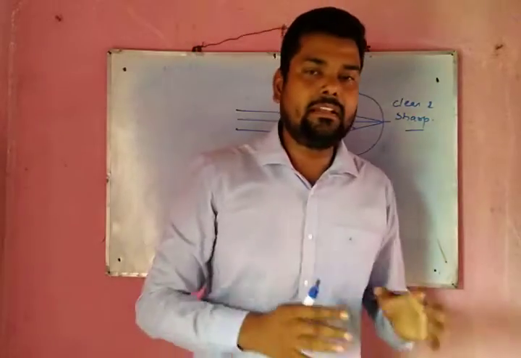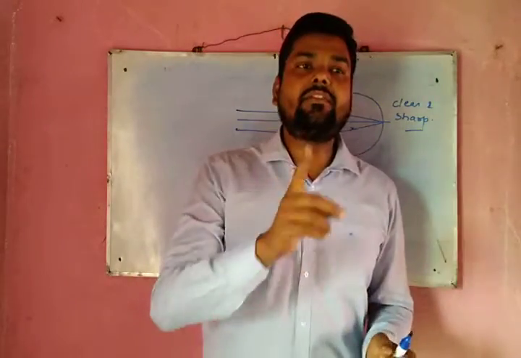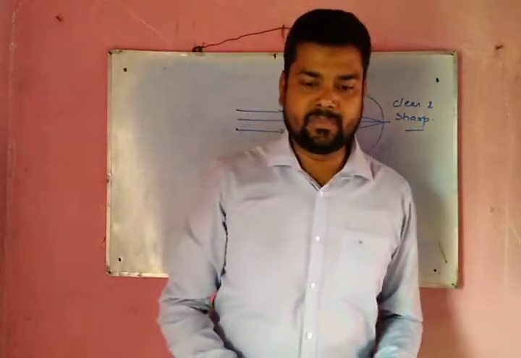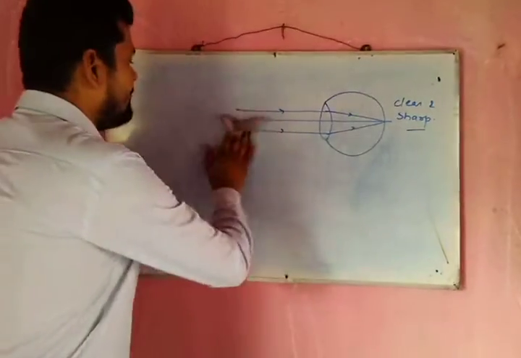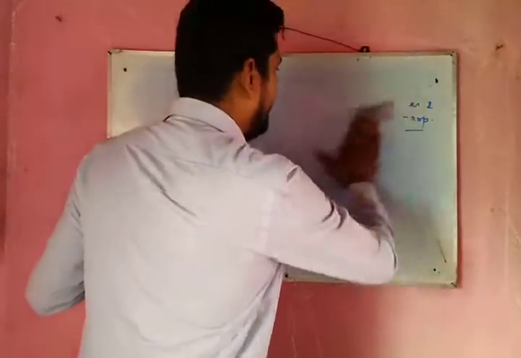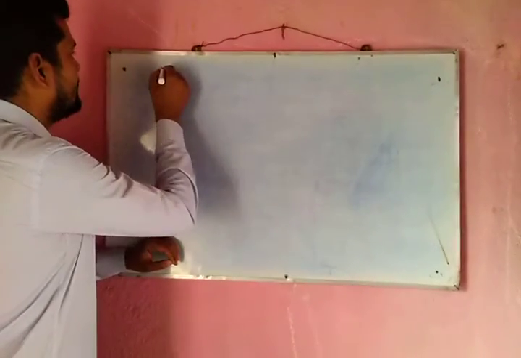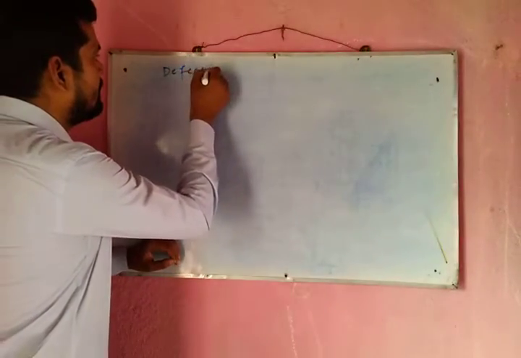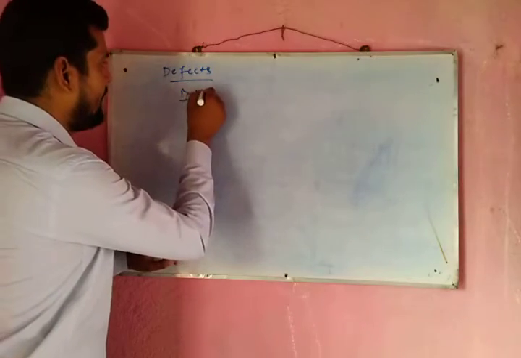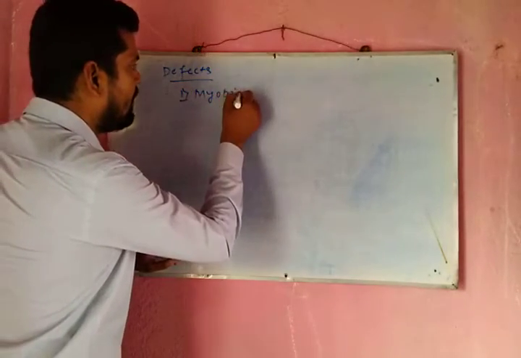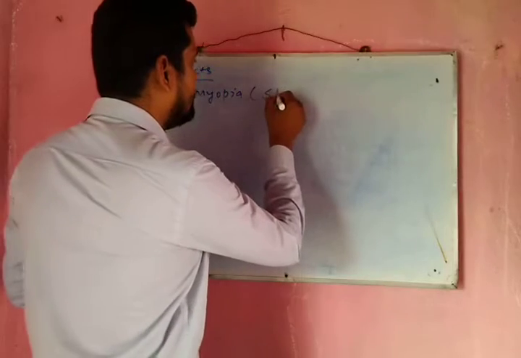But in case this scenario does not happen, and the image is formed elsewhere instead of the retina, then we say that the person is suffering from a defect of the eye. Basically, there are three defects of the eye and one additional. The three defects: first is myopia, also known as short-sightedness.